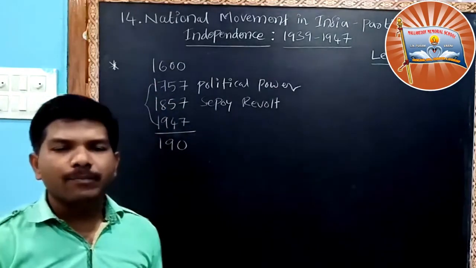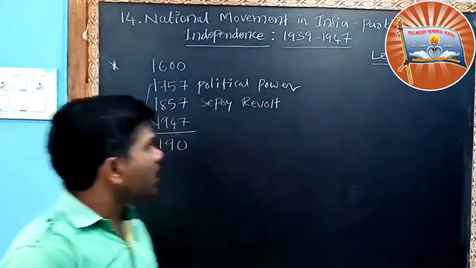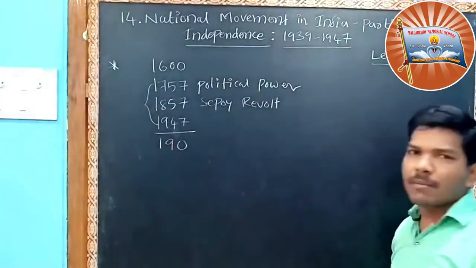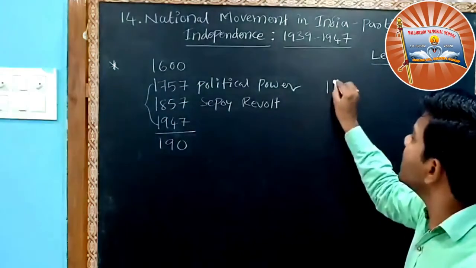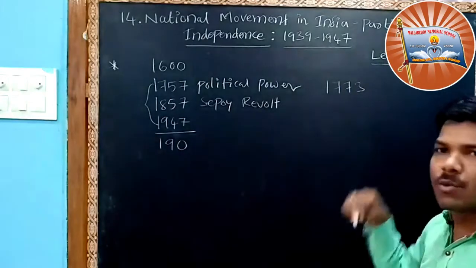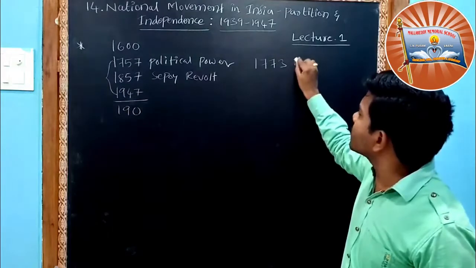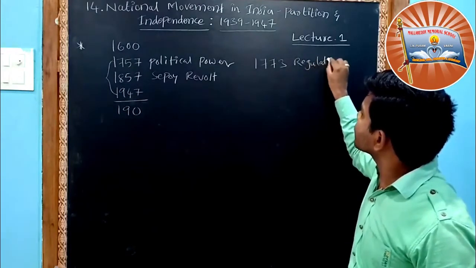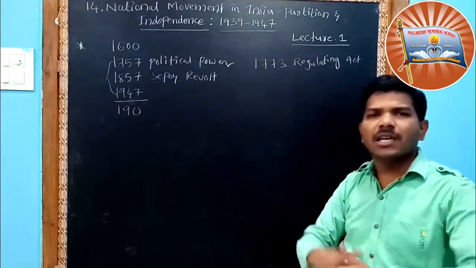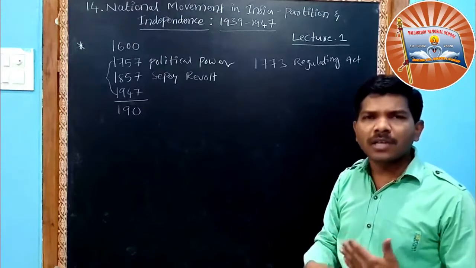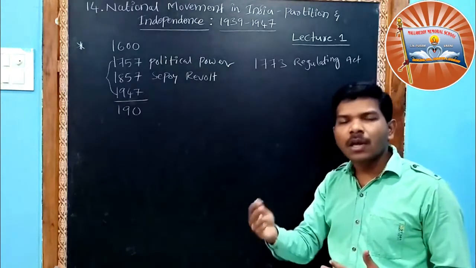To rule India, they made different acts. The first act they made to govern India was the 1773 act, also called the Regulating Act. After that many acts were given. Day by day, year by year, they were trying to make good governance for themselves, not on behalf of the Indians.